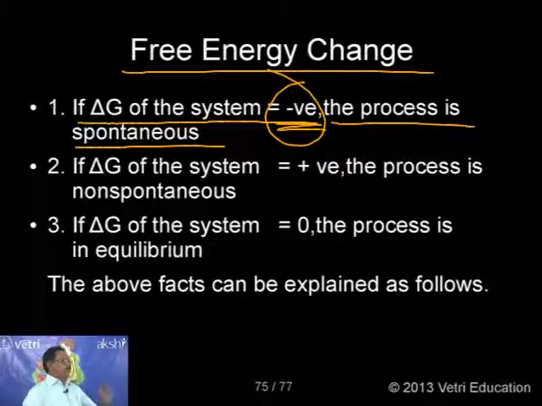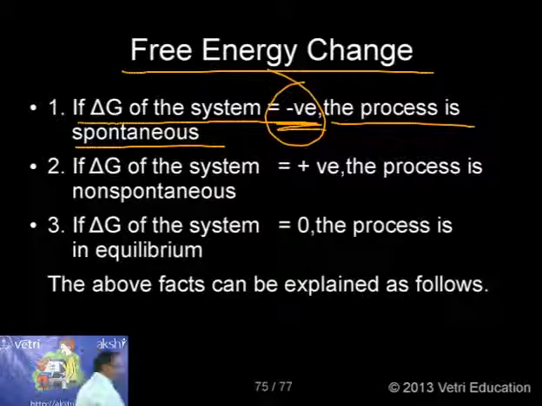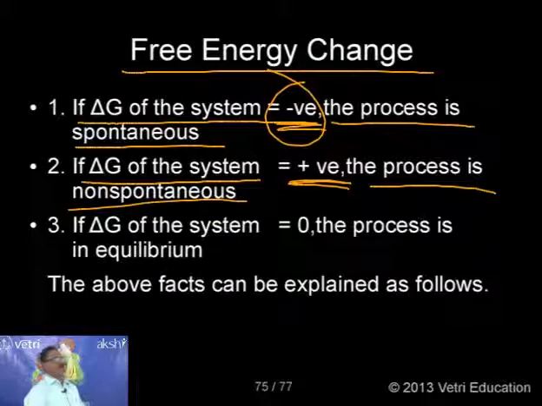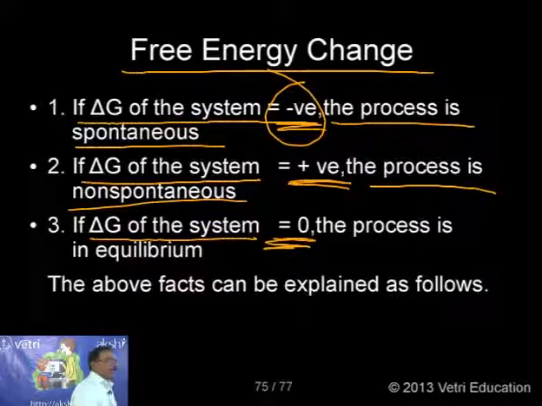If delta G of the system is negative, the process is spontaneous and feasible. If delta G of the system is positive, the process is non-spontaneous. It is not possible. If delta G of the system is equal to 0, the process is in equilibrium.